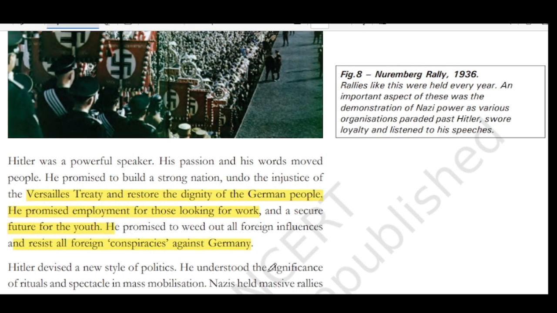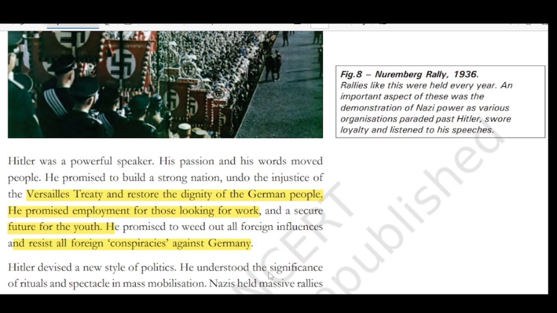Hitler was a very powerful speaker. What made him so attractive? Because he was a very powerful speaker, and his passion and his words moved the people. He promised to build a strong nation, undo the injustice of the Versailles Treaty, and restore the dignity of the German people. And he promised employment for those looking for work and a secure future for youth.